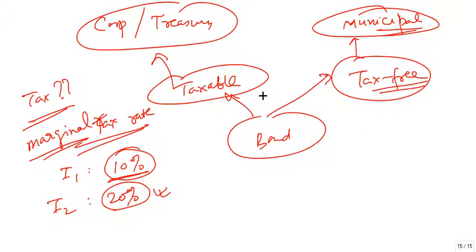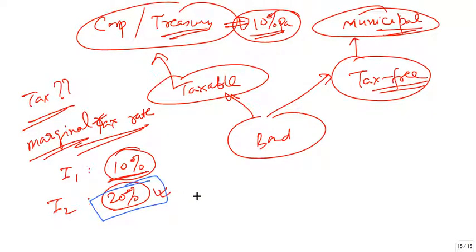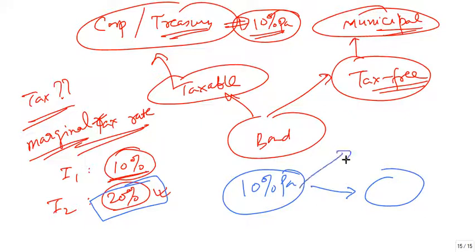Now what are the implications of this taxability? Suppose a bond is giving you a 10% per annum return, and you are in the 20% tax bracket. Do you realize this 10% per annum return, or do you realize something lower or higher than this? Since you are in the 20% tax bracket, you will have to pay tax on the money that you make from the bond.